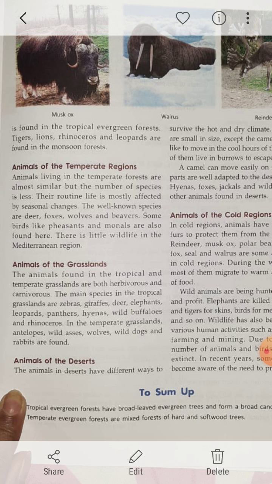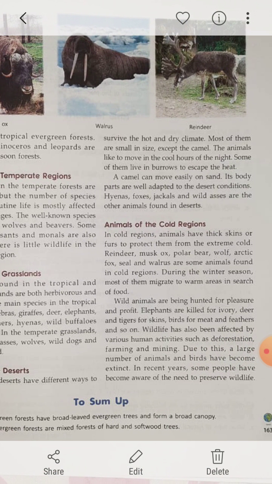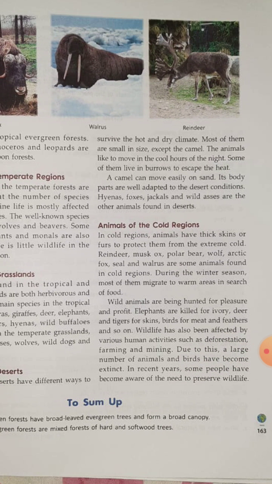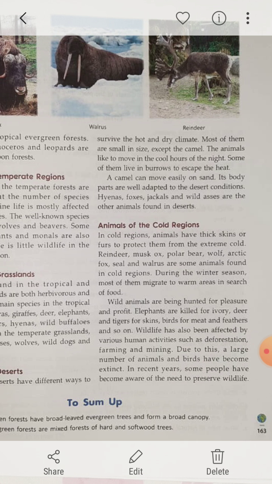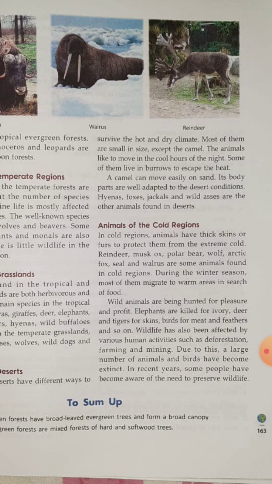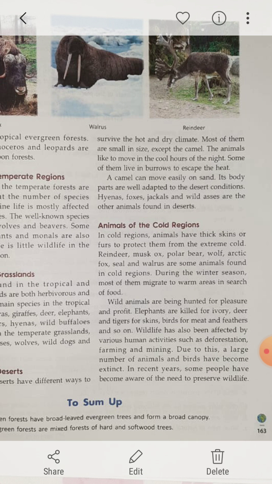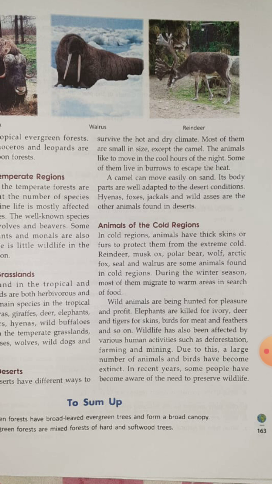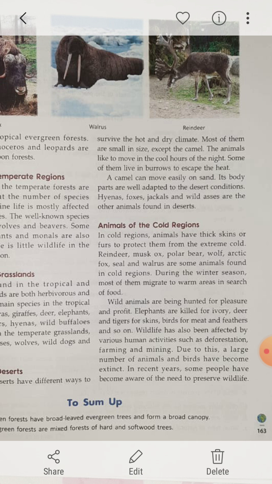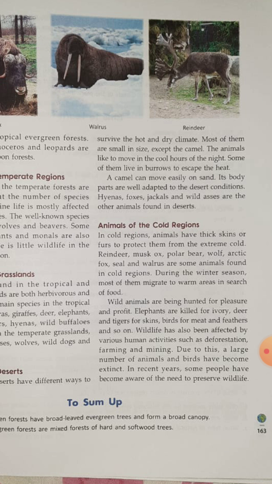Clear? Animals living in the desert, you can find camel. We all know that the camel is the ship of the desert. Why are they known as the ship of the desert? Because it is the only animal who can live there nicely. Clear? As they carry people as well as luggage on their hump. Next, animals can move easily on sand. Their body parts are well developed for desert conditions. Regarding camels, hyenas, foxes, jackals and wild asses are also found here.